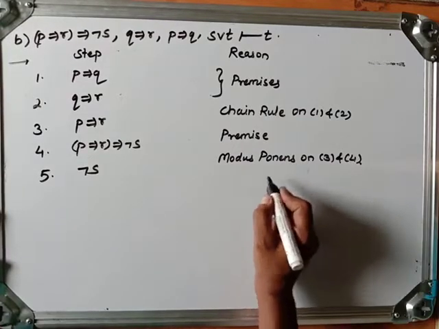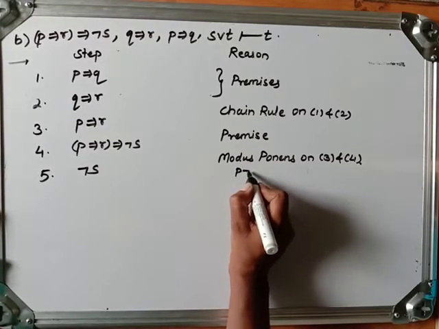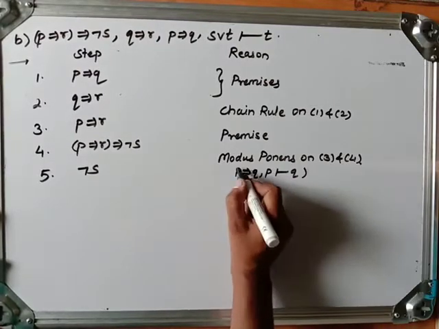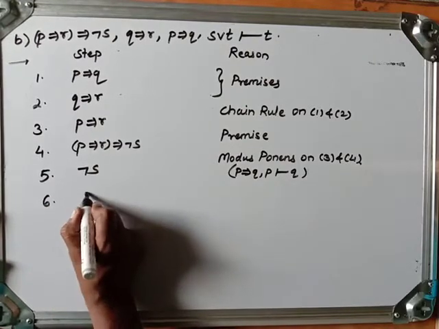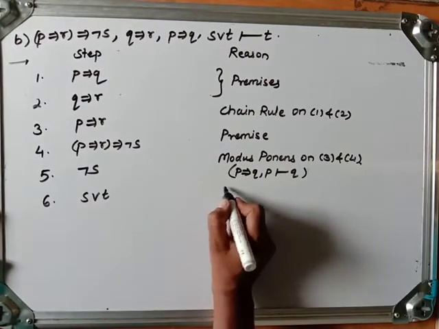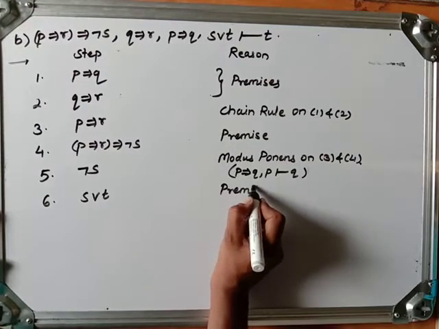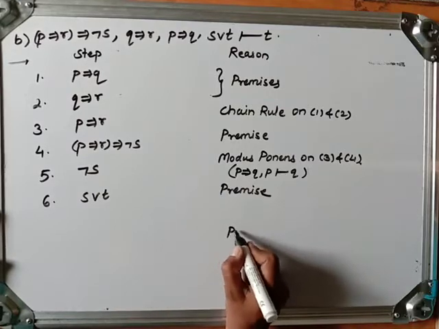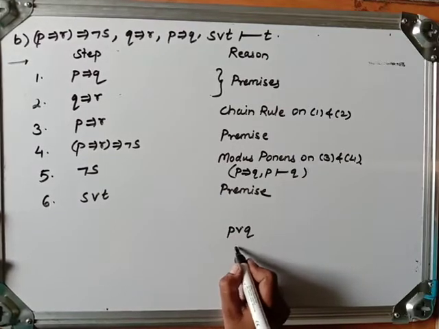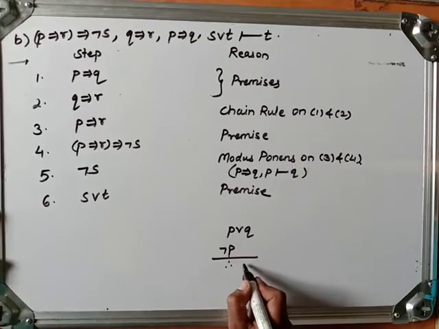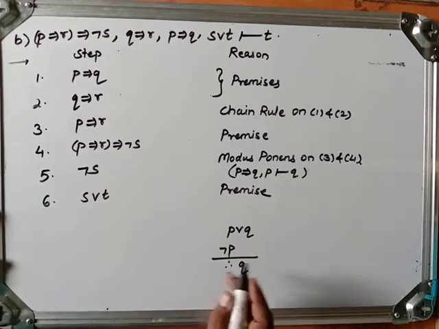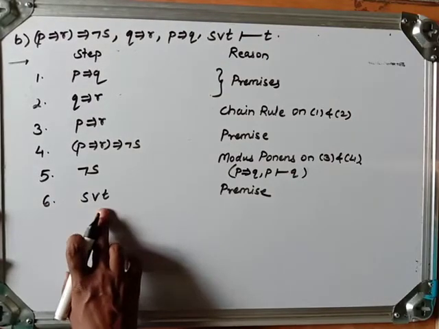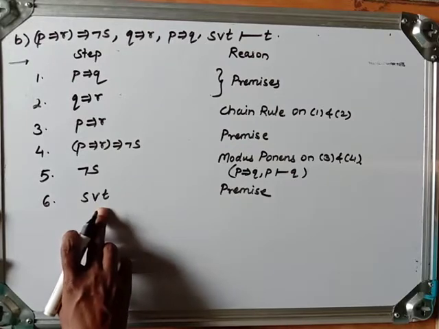What does that do? P implies Q and P yields Q. This is modus ponens. Now 6, S or T. This is again a premise. Now again there is a rule that P or Q, negation P, therefore we get Q. This is disjunctive simplification. So here also S or T, negation S, so that gives us T.